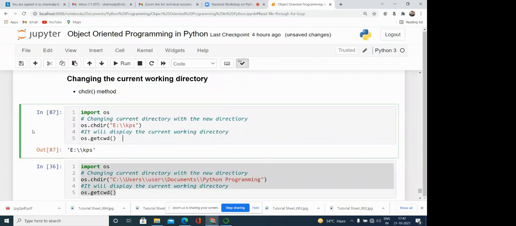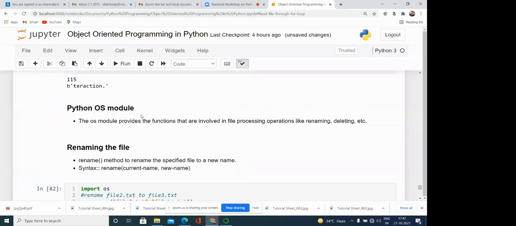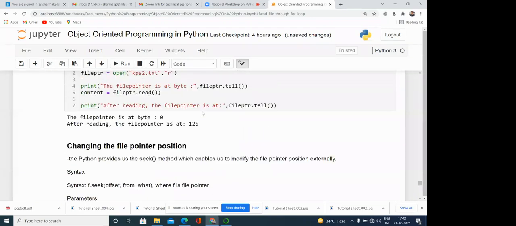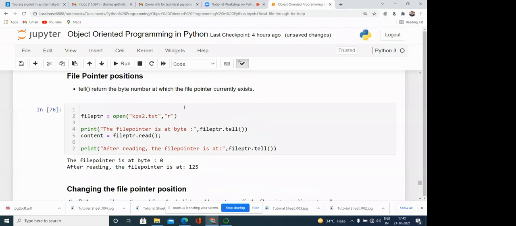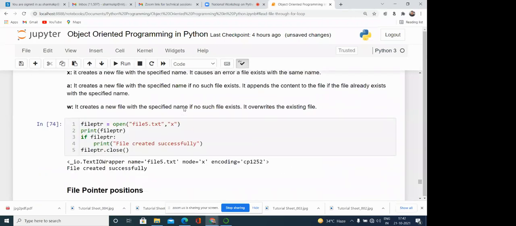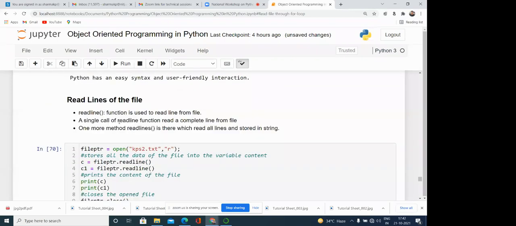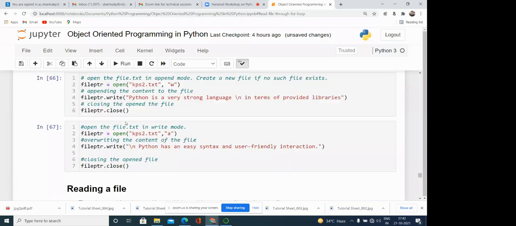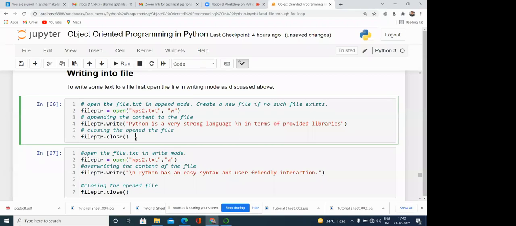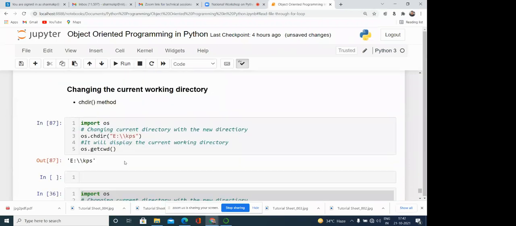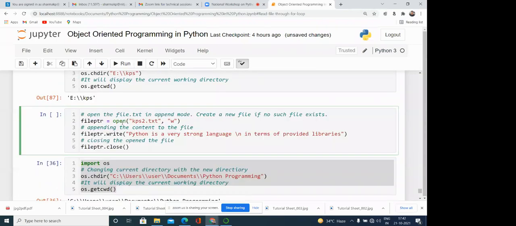E, KPS. Suppose I want to do something over here now, and create some files over here. Suppose some code is there, in reading mode, and creating a new file. Suppose I want to create one more file and write something into it.